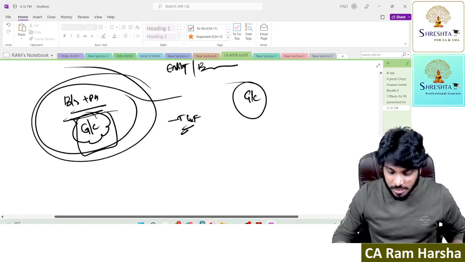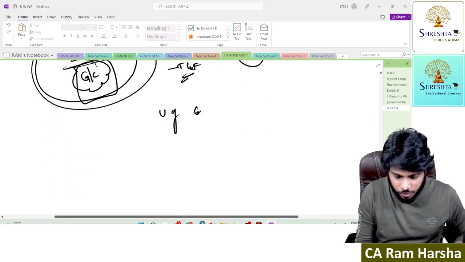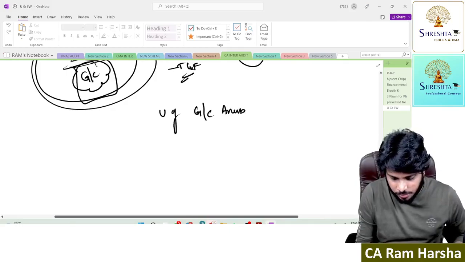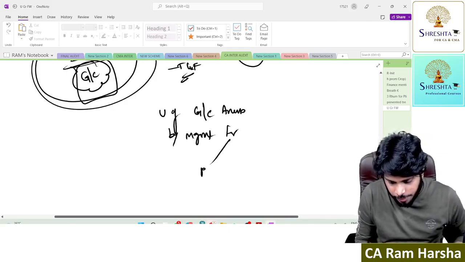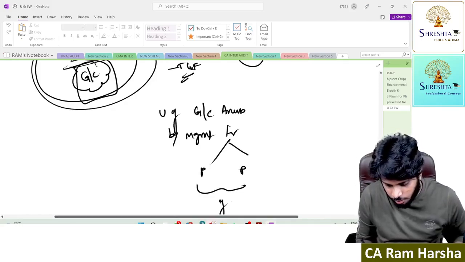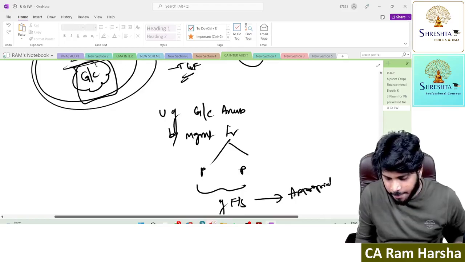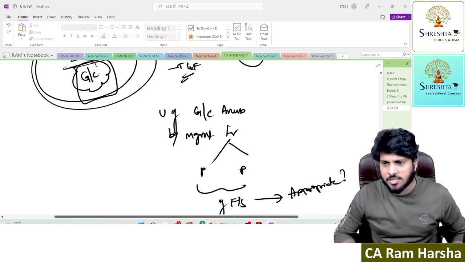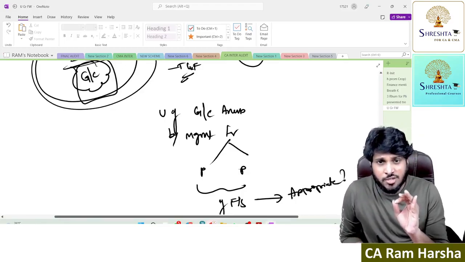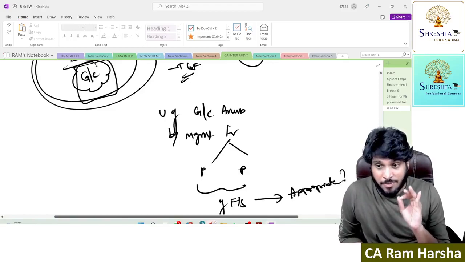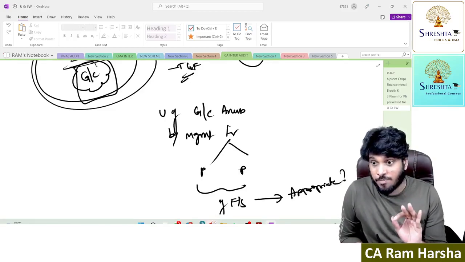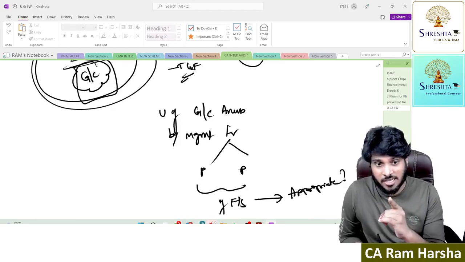The auditor has to check what? The usage of the going concern assumption by management for preparation and presentation of financial statements. Is this appropriate? Whether the usage of the going concern assumption for preparation of financial statements is appropriate. The auditor has to check that.